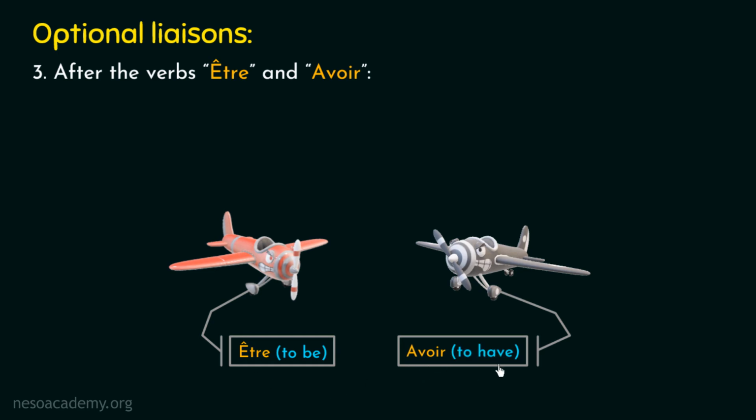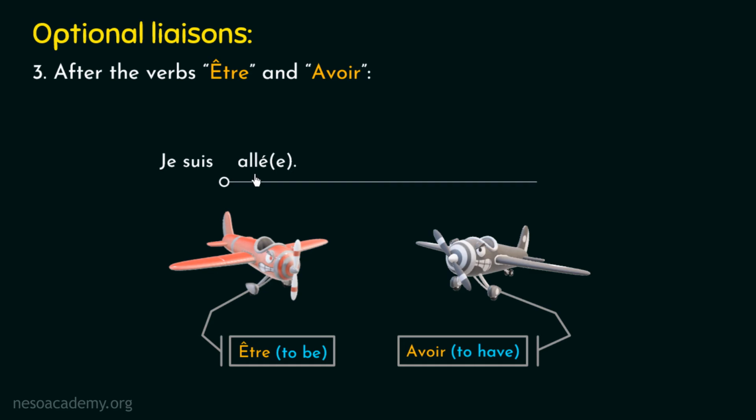At this moment, we will not discuss about these two verbs in detail because for now it is important for you to understand this case of optional liaison. But you don't have to worry about these two French verbs because we will talk about them in detail in the upcoming lectures. Alright? Now let's understand this case with the help of some examples. So here we have our example. Now in this example, if you will observe carefully, you will find that the liaison can be applicable only between these two French words. Right?